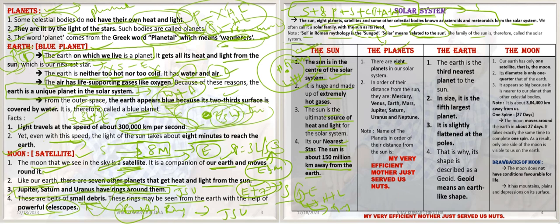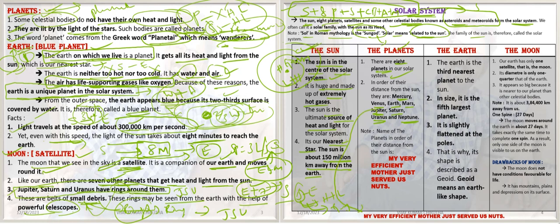Planets. There are 8 planets in our solar system. In order of distance from the Sun: Mercury, Venus, Earth, Mars, Jupiter, Saturn, Uranus, Neptune.